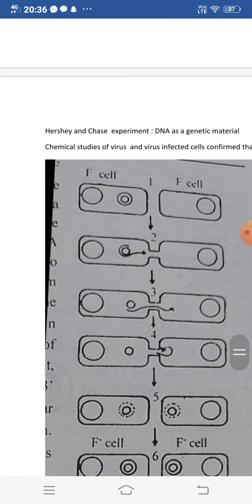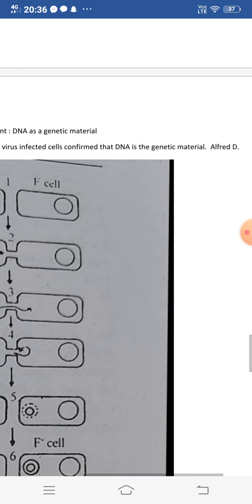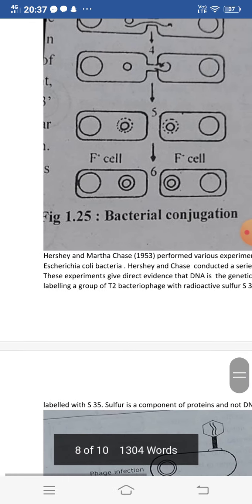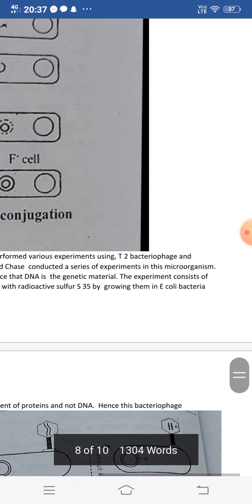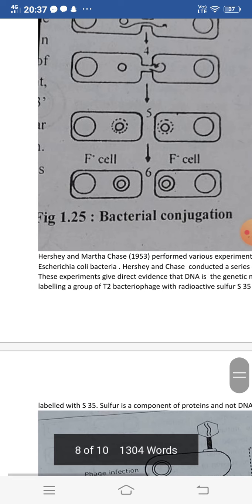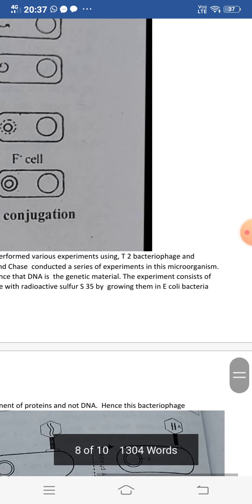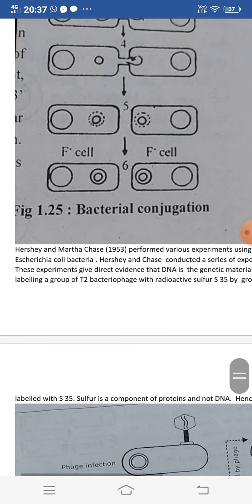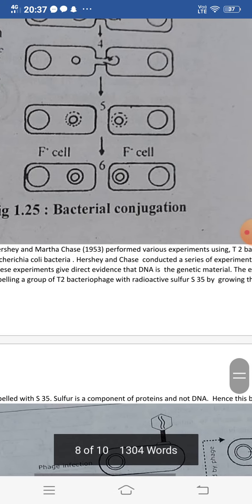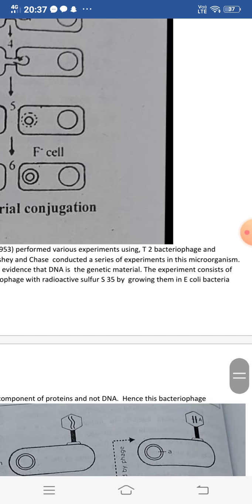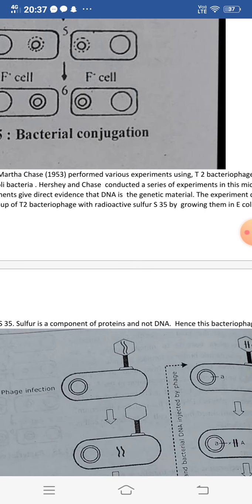Then the Hershey and Chase experiment, DNA as a genetic material. Chemical studies of virus and virus-infected cells confirm that DNA is the genetic material. Alfred D. Hershey and Martha Chase in 1953 performed various experiments using T2 bacteriophage and Escherichia coli bacteria. These experiments give direct evidence that DNA is the genetic material. The experiment consists of labeling a group of T2 bacteriophage with radioactive sulfur S35 by growing them in E. coli bacteria labeled with S35 sulfur.